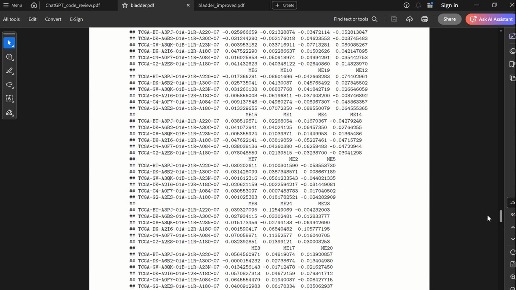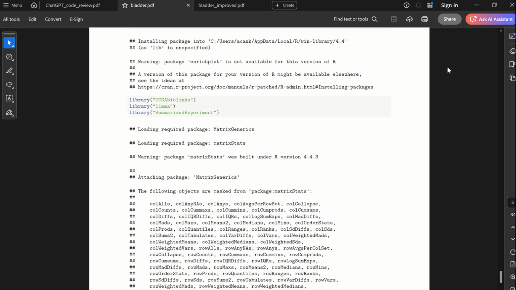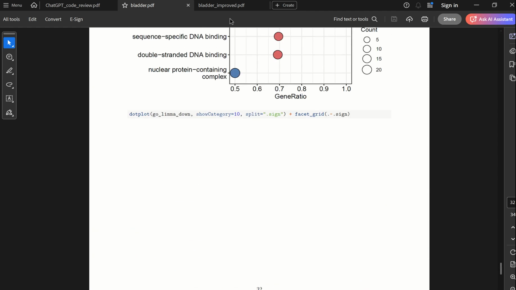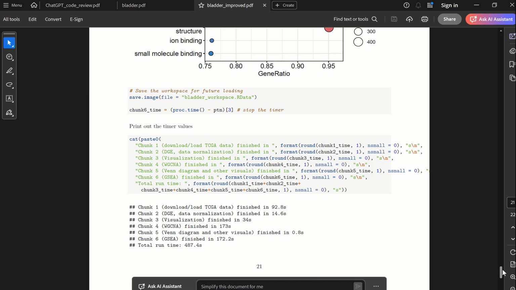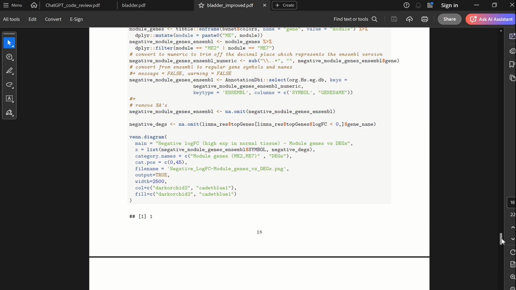Lots of stuff, a lot of unnecessary stuff. Compared to this improved one, the time actually did not change any. It's still under 500 seconds, but it's much less output. It's only 21 pages, a lot less junk, just useful stuff.